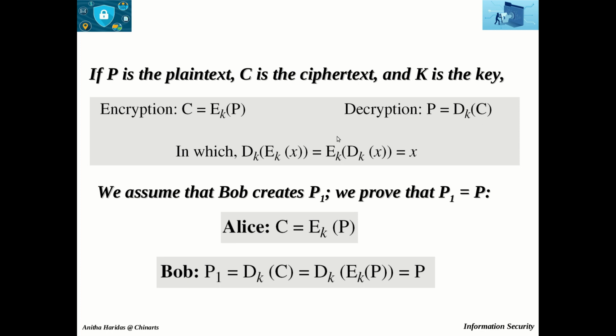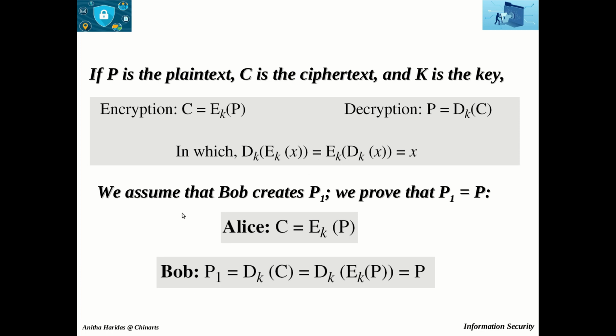That means they cancel the effect of each other if they are applied one after the other on the same input. So that is what is depicted here. For the same input, encryption is applied, then again decryption is applied, so that it produces the same value. That is why we call it inverse of each other.